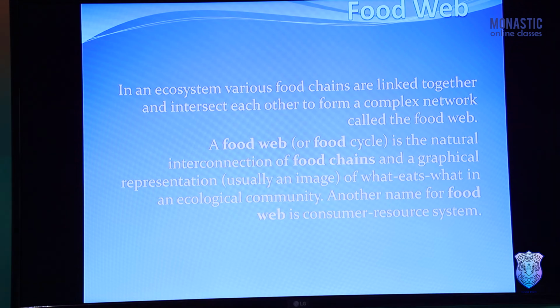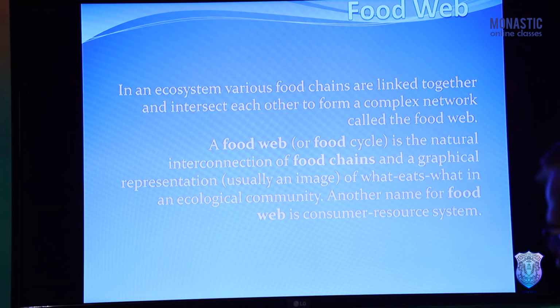And now the food web, because in any ecosystem several types of food chains are found, and they occur side by side at a time, and they intersect each other and form a network-like structure which is known as a food web. So in an ecosystem, various food chains are linked together and intersect each other and form a complex network.